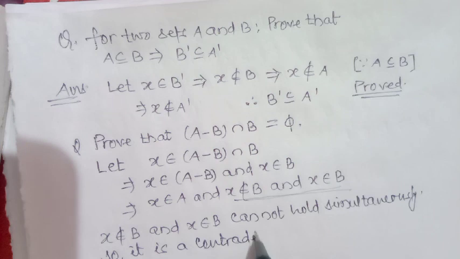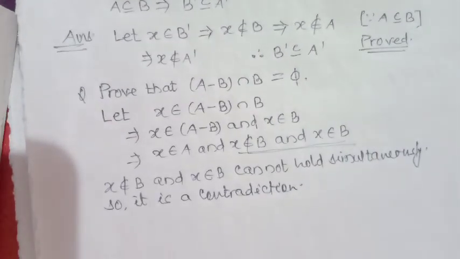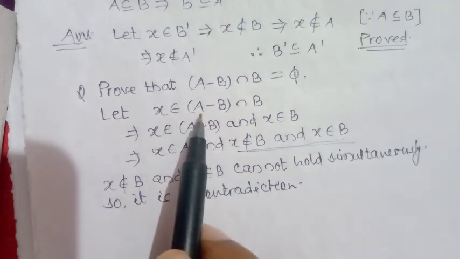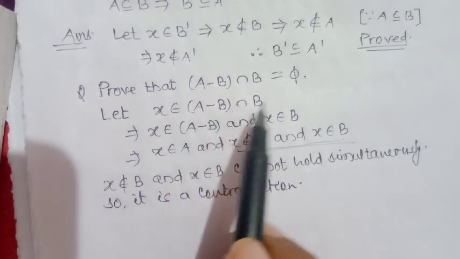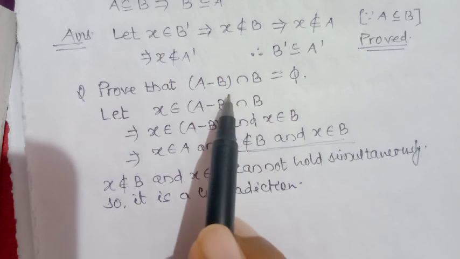What is a contradiction? What we have taken, X belongs to A minus B intersection B, is wrong.